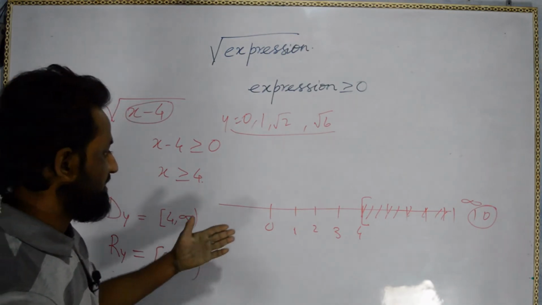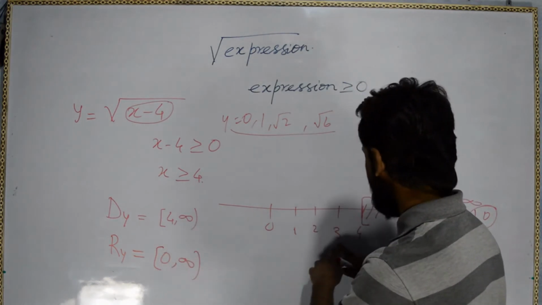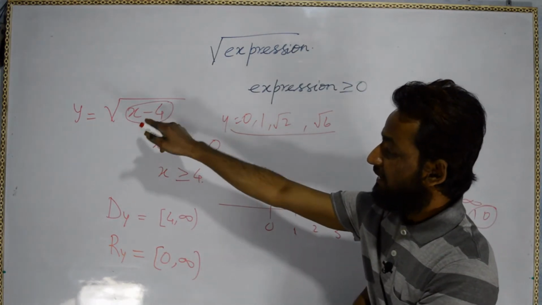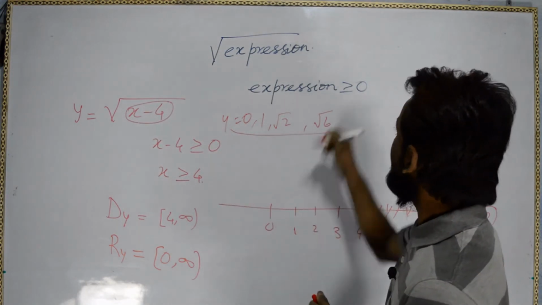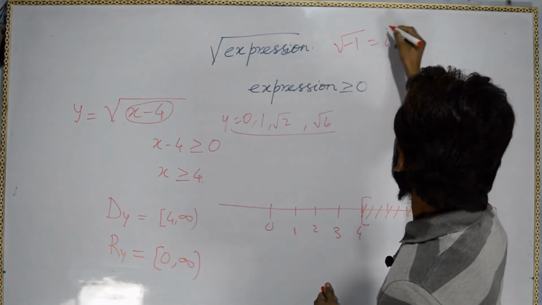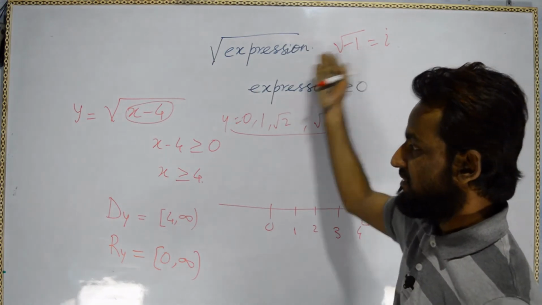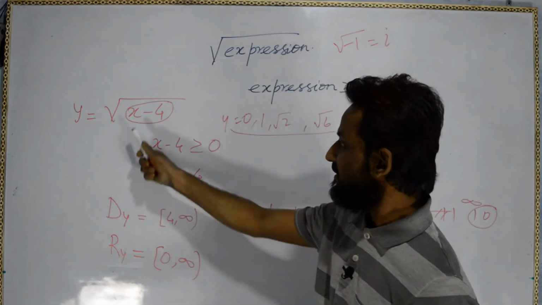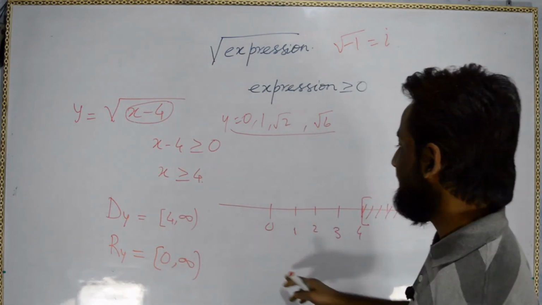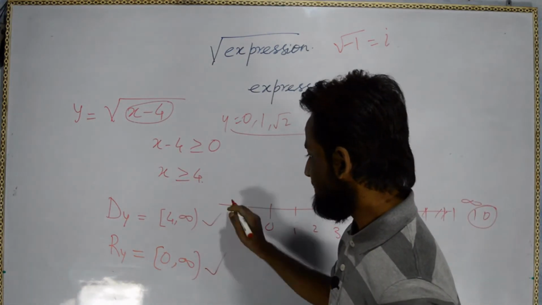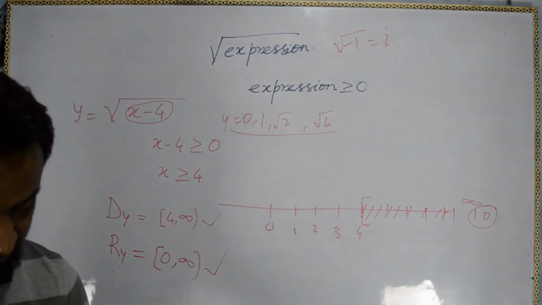Okay, you can check it anyway. If you put 3 here, which is not in the domain, it is not possible to put 3 here, and even if we put 3 here it will become -1, and under root -1 is imaginary, that is represented by iota. So we are not talking about the complex numbers. So whenever we put the values greater than or equal to 4, we are getting 0 to infinity. Okay, this is the range, this is the domain. Okay, please note it down, then we will go further. For the range we will go.